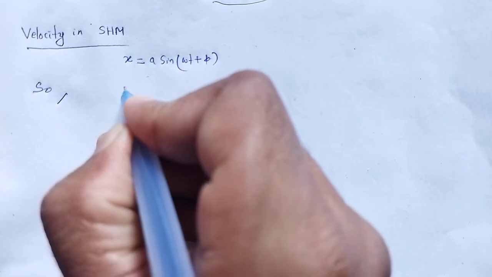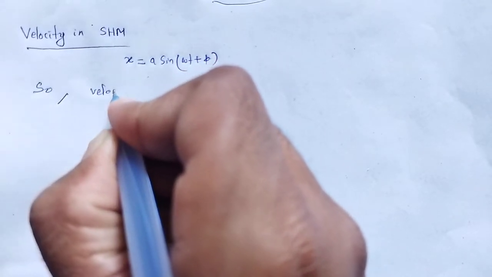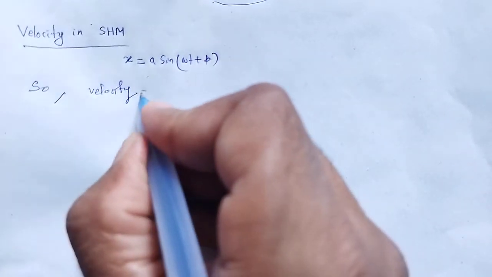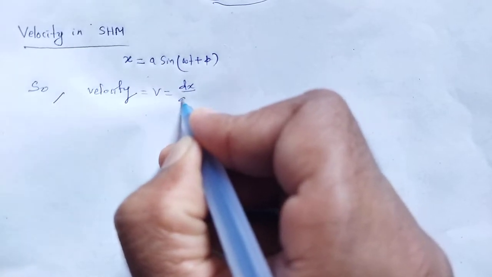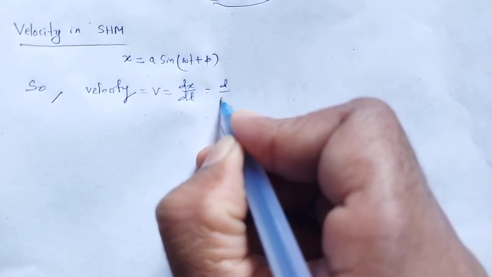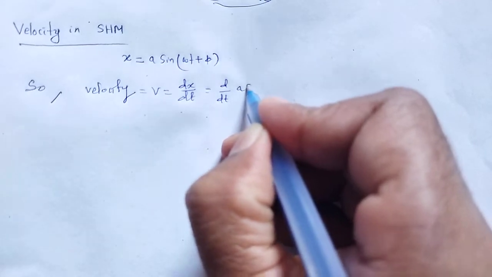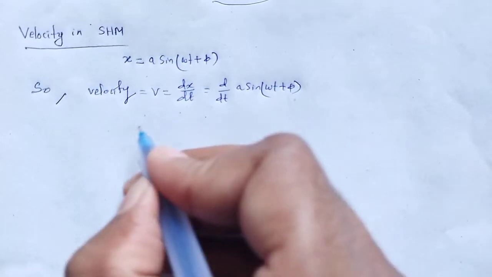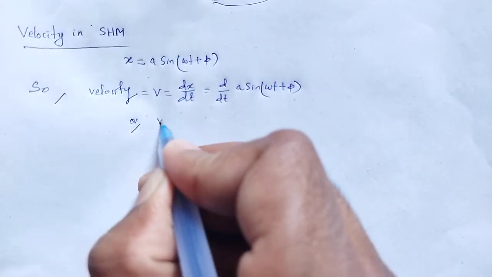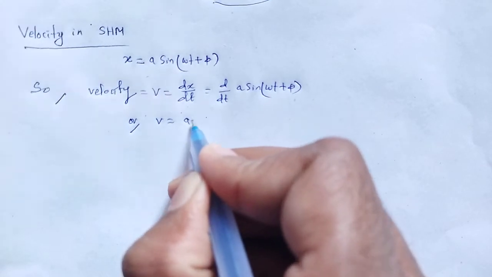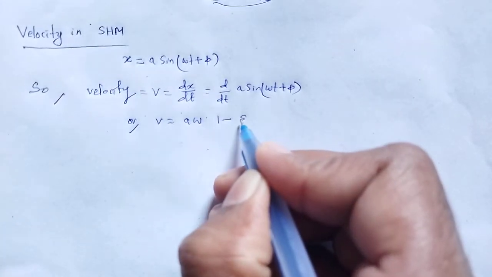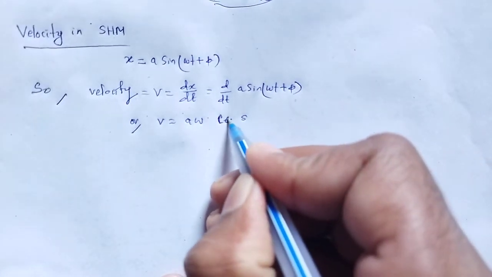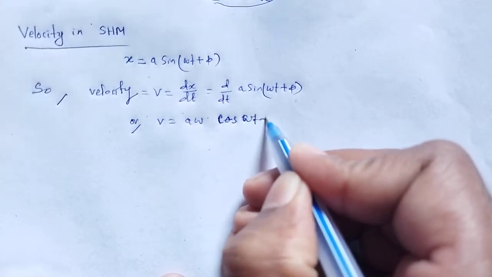Then the velocity is the rate of change of displacement, that is v equal to dx by dt, which is d by dt of a sin omega t plus phi, or v equal to a omega cos omega t plus phi.